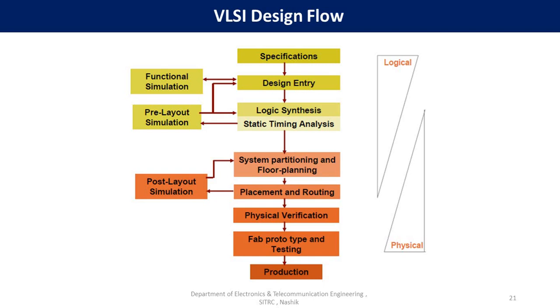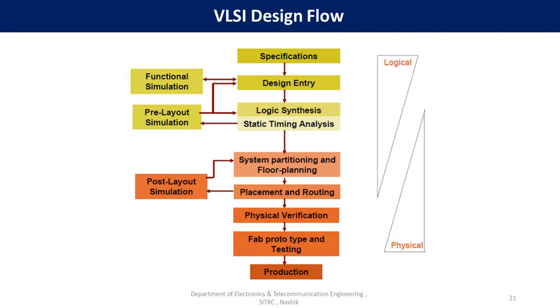This is the logical part. After that we have to move to the physical part. Then system partitioning and floor planning, which means where to embed your particular block on the chip. Hence you have to partition your system into different blocks, and put particular blocks in place. After that you have to use placement and routing algorithms: how to do routing, how to minimize the delay, which two blocks should be placed side by side. All of this should be done by the placement and routing algorithm.